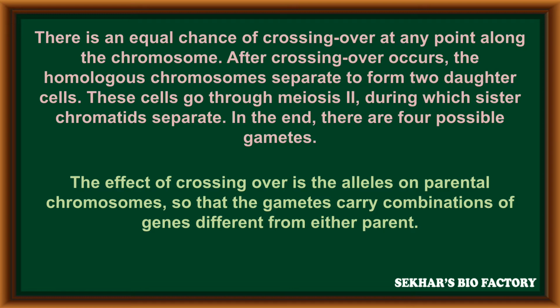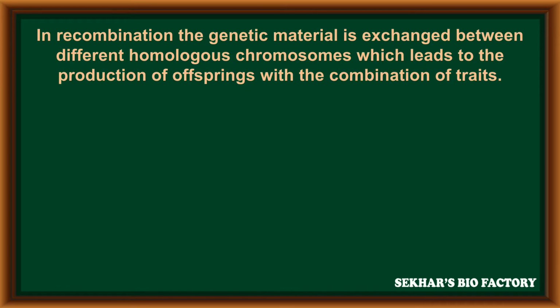The effect of crossing over is that the alleles on parental chromosomes are exchanged so that the gametes carry combinations of genes different from either of the parents, and new combinations will be expressed. In recombination, the genetic material is exchanged between different homologous chromosomes, which leads to the production of offspring with a combination of new traits.